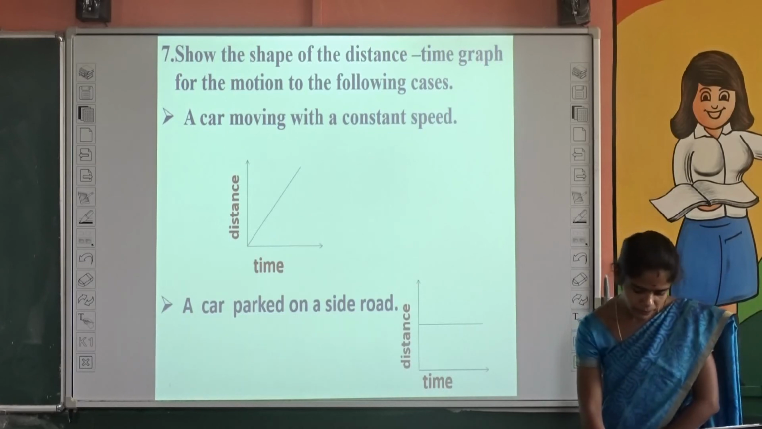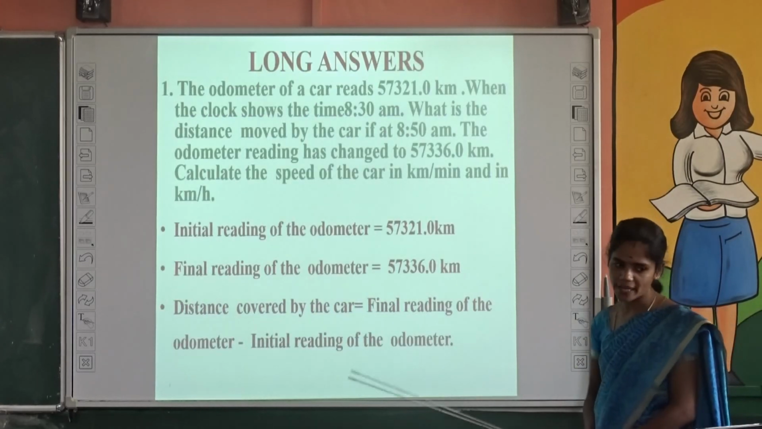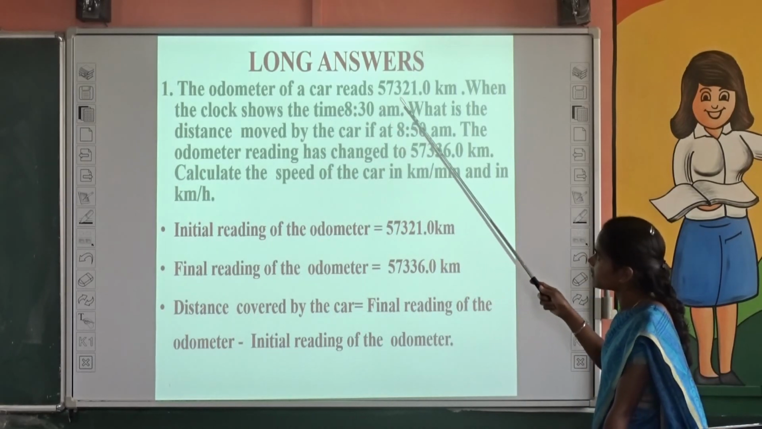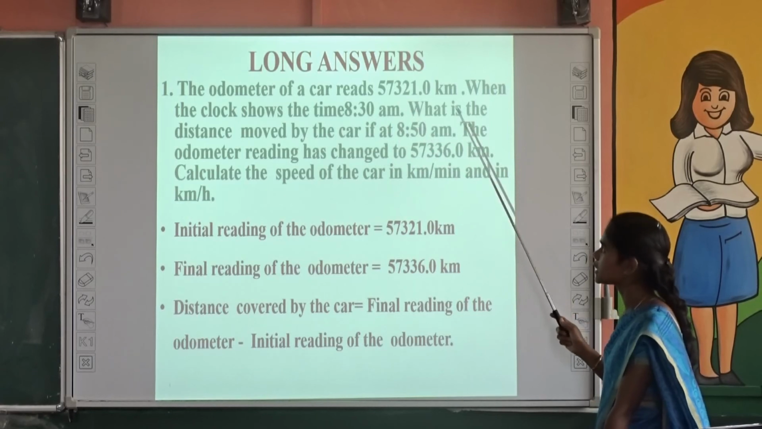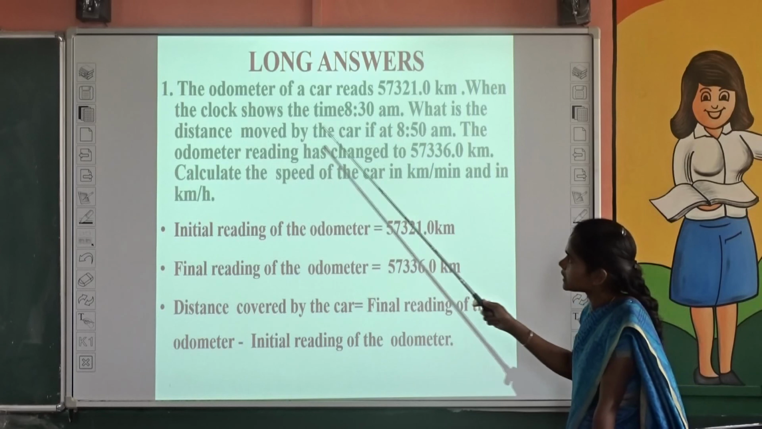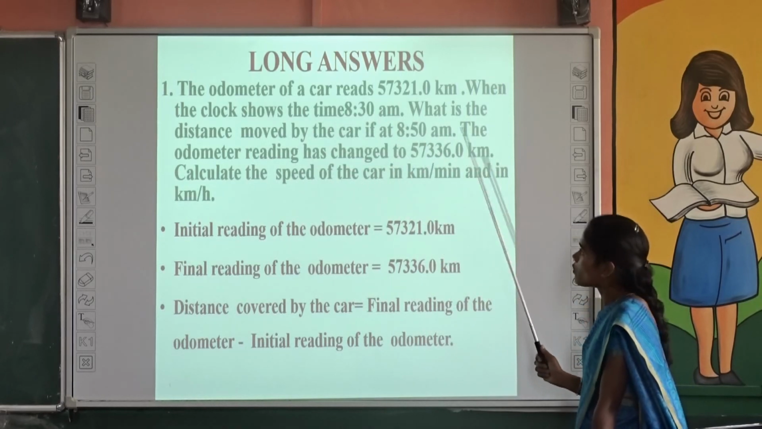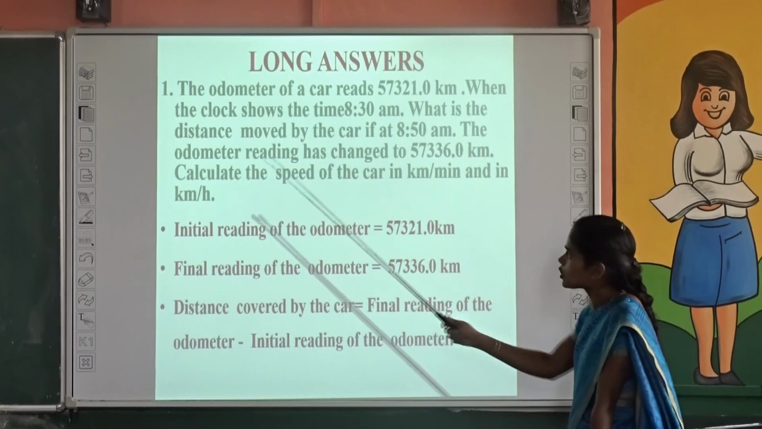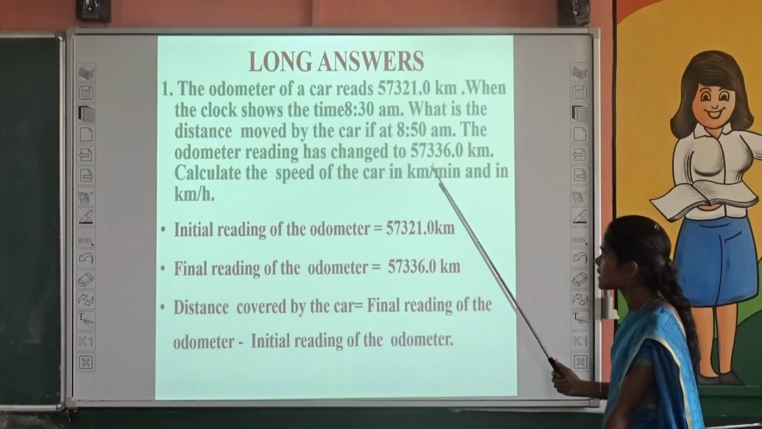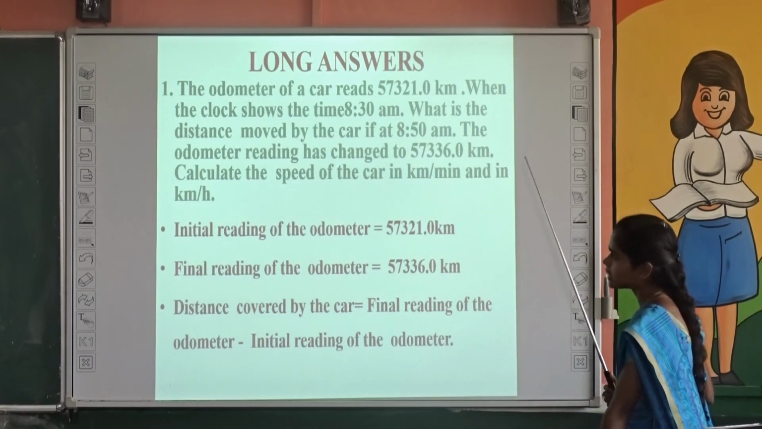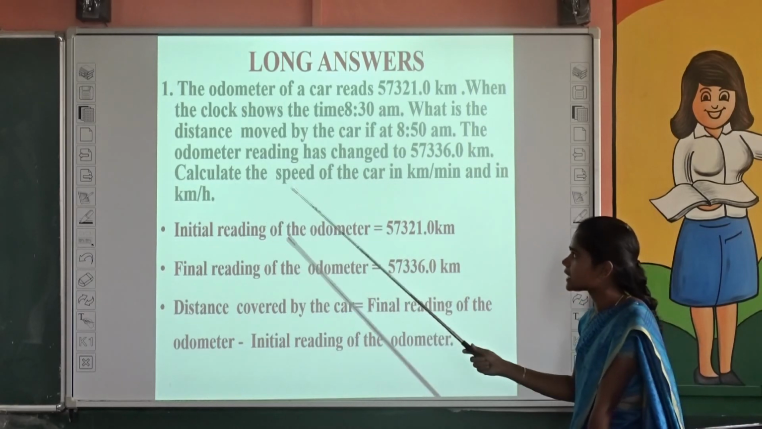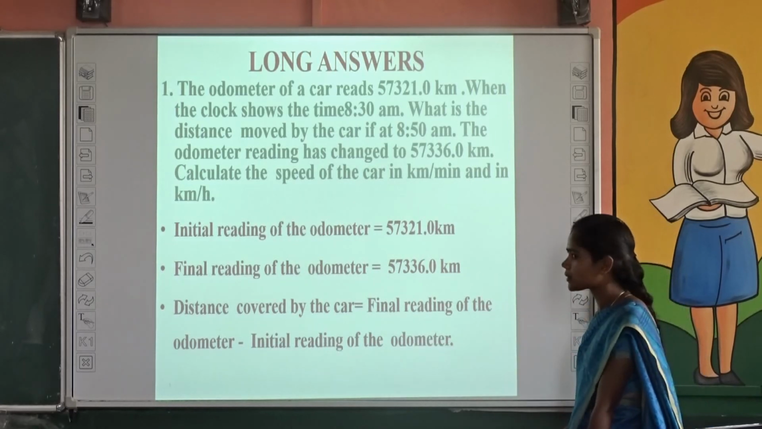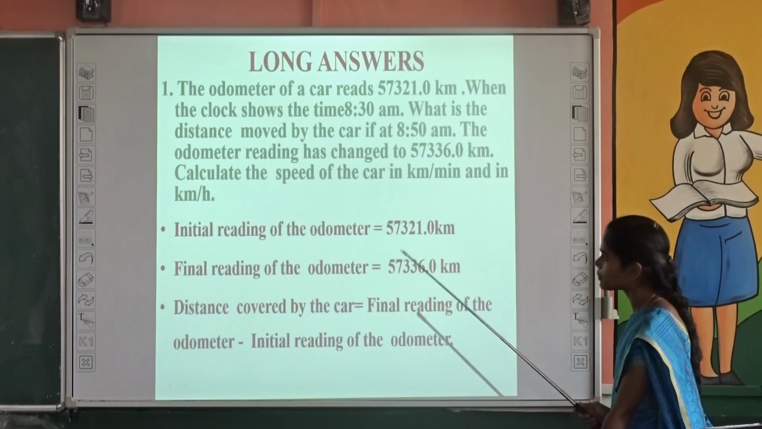Okay, and the next one, long answers, that is 5 marks. See the first one, the odometer of a car reads 57,321 kilometers when the clock shows the time 8:30 a.m. What is the distance moved by the car if at 8:50 a.m. the odometer reading has changed to 57,336 kilometers? Here we have to calculate the speed of the car in kilometer per minute and in kilometer per hour.